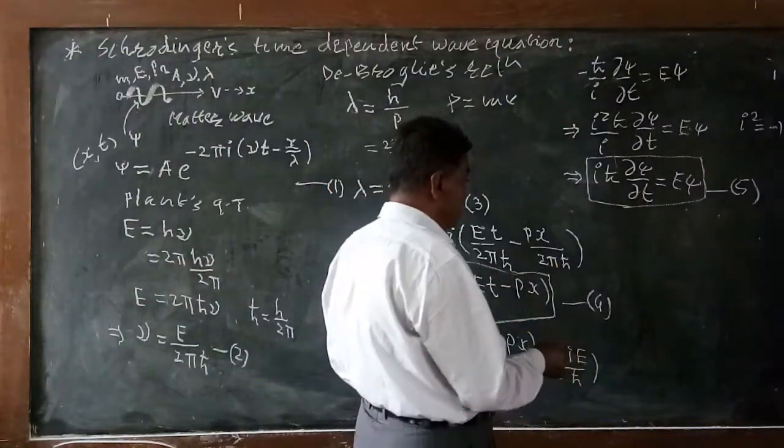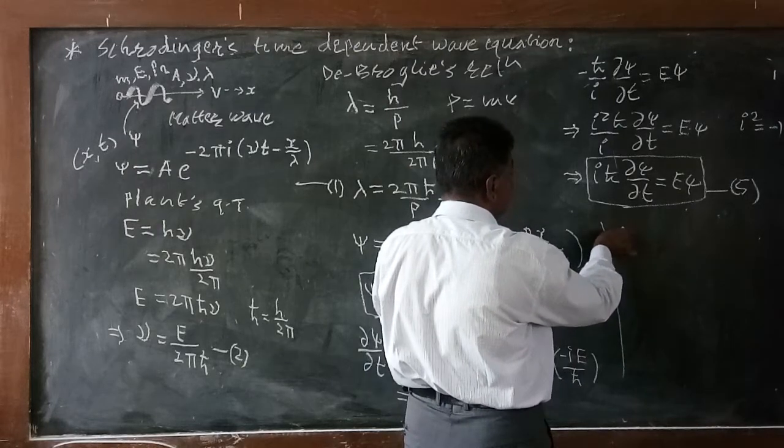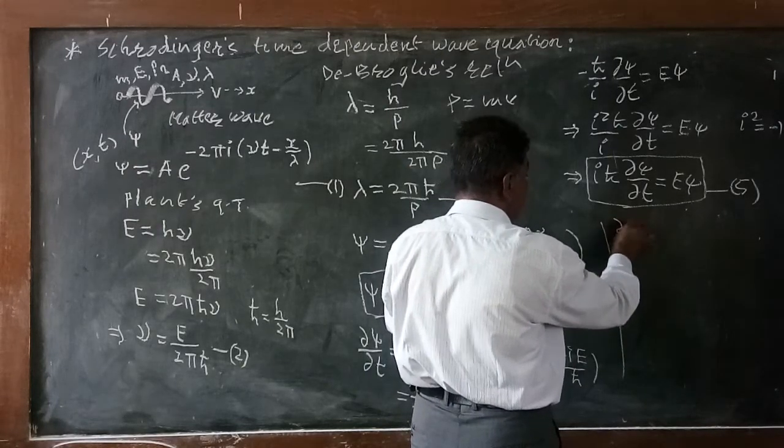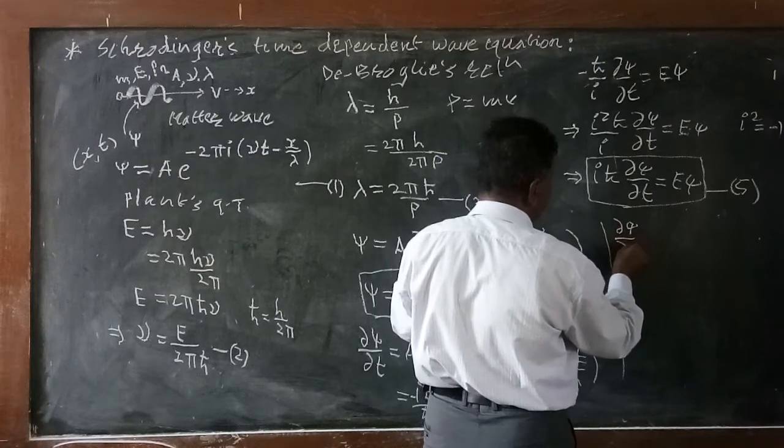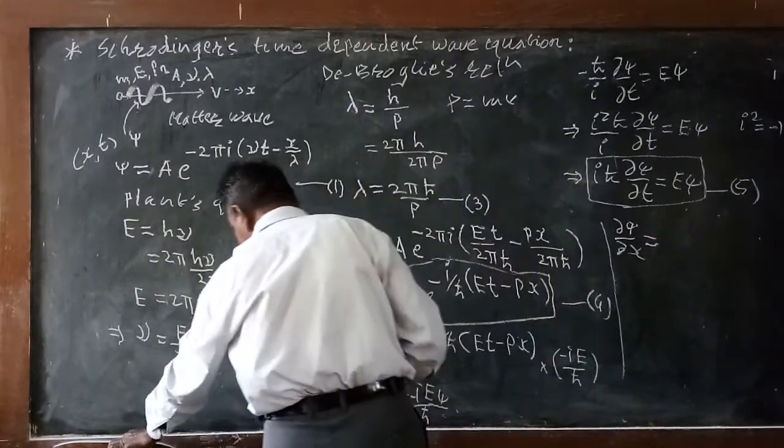So what we are getting again here is delta psi divided by delta x, divided by delta x. This will be equal to. So what we are getting here?